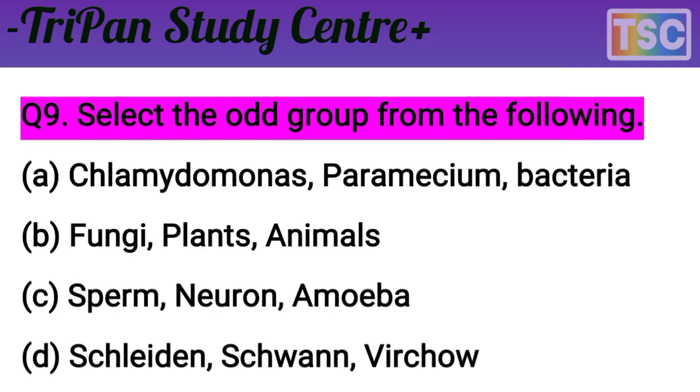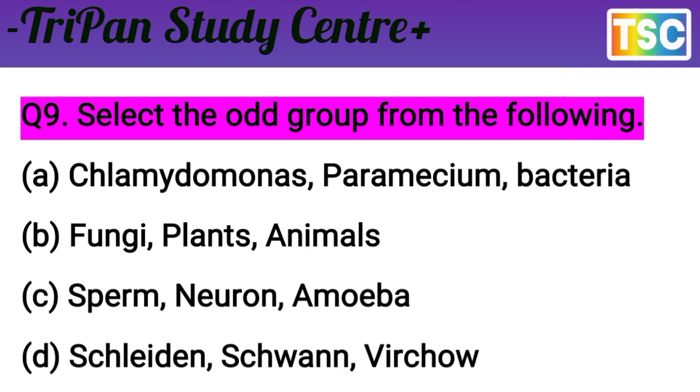The question is very clear. Select the odd group from the following. Firstly, Chlamydomonas, Paramecium, bacteria. That is a proper group here. But the examiner asked for the odd group, not the even one. Fungi, plants, animal. That is also a proper group, not odd. So A and B are rejected according to the question.